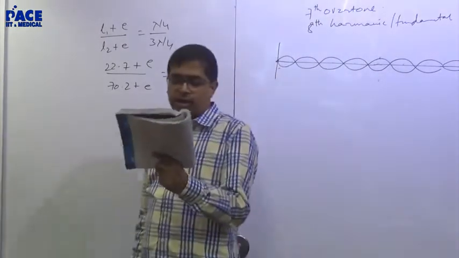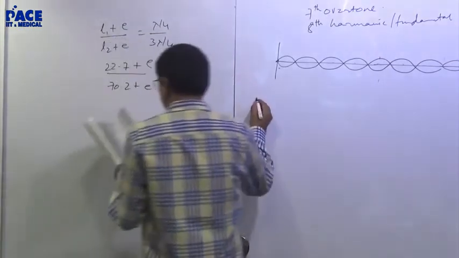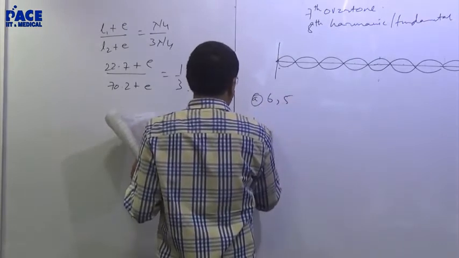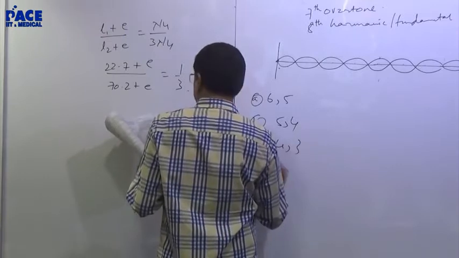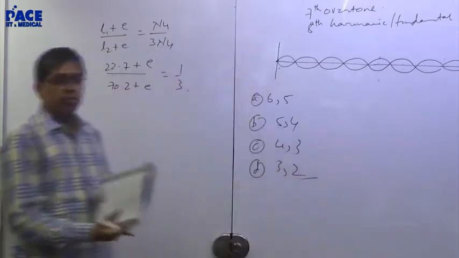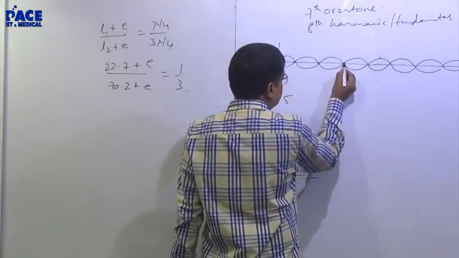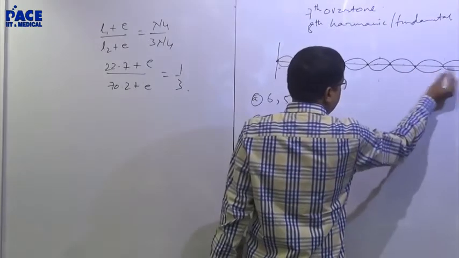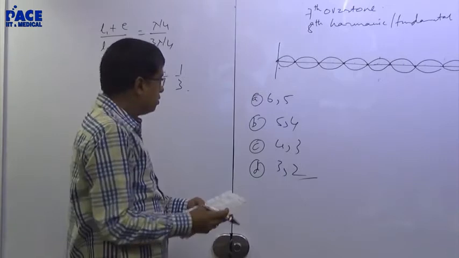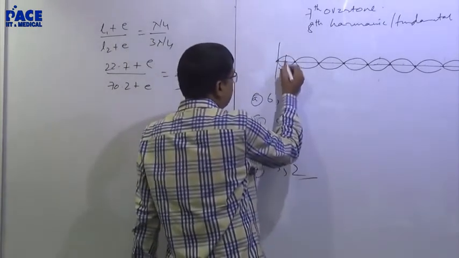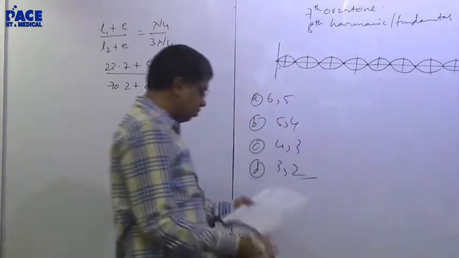How many nodes and antinodes are set up in it? First option 6, 5. Second option 5, 4. 4, 3. 3, 2. Count the number of nodes and antinodes. 1, 2, 3, 4, 5, 6, 7, 8, 9 nodes are coming. That means antinodes 1, 2, 3, 4, 5, 6, 7, 8. None of the options are matching here.